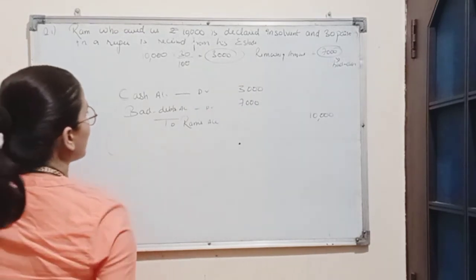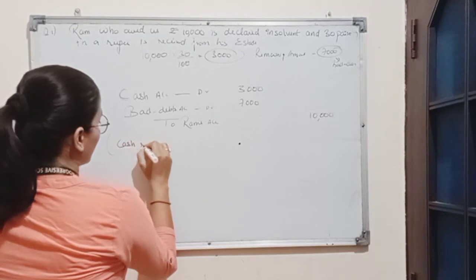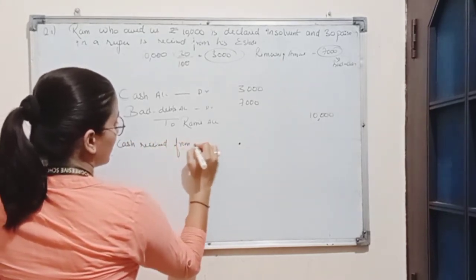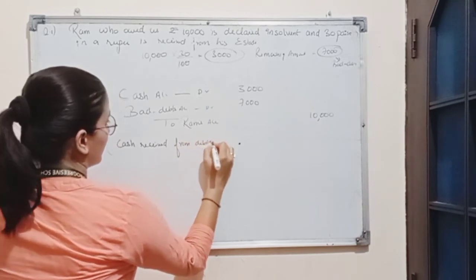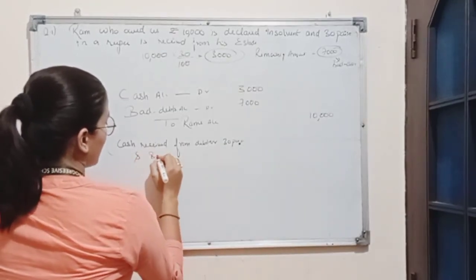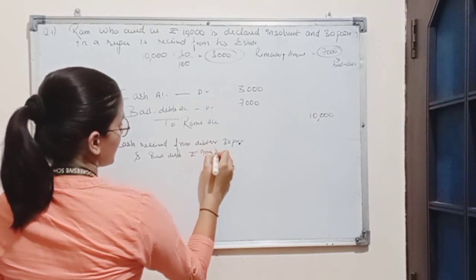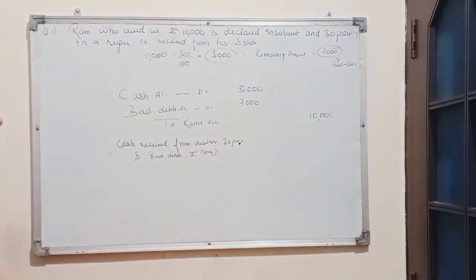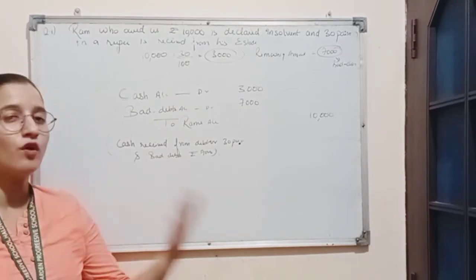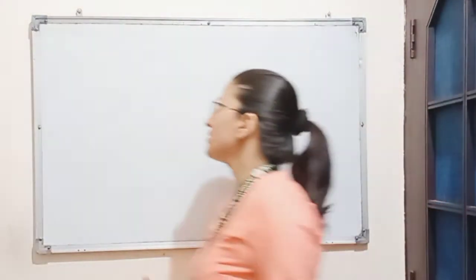Narration for this journal entry can be: cash received from debtor, 30 paise in a rupee, and bad debts amounting to rupees 7,000. So this is how we will do the treatment of transactions like bad debts. Now there are some special entries also.